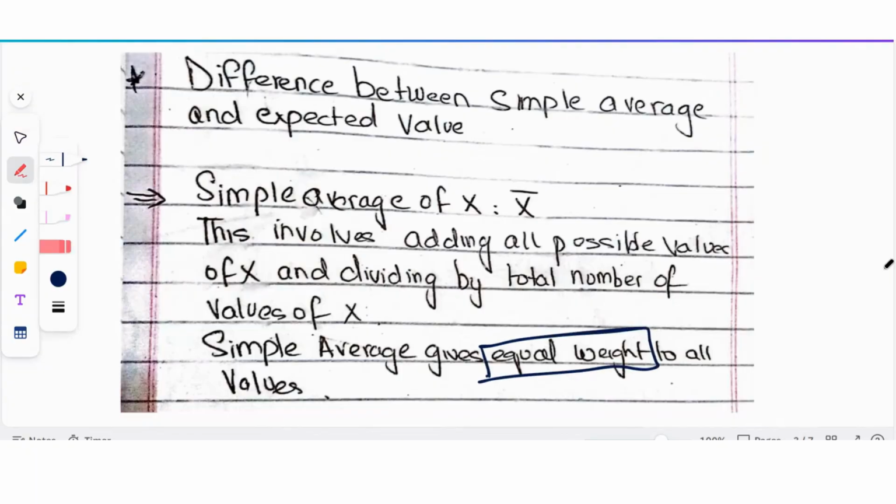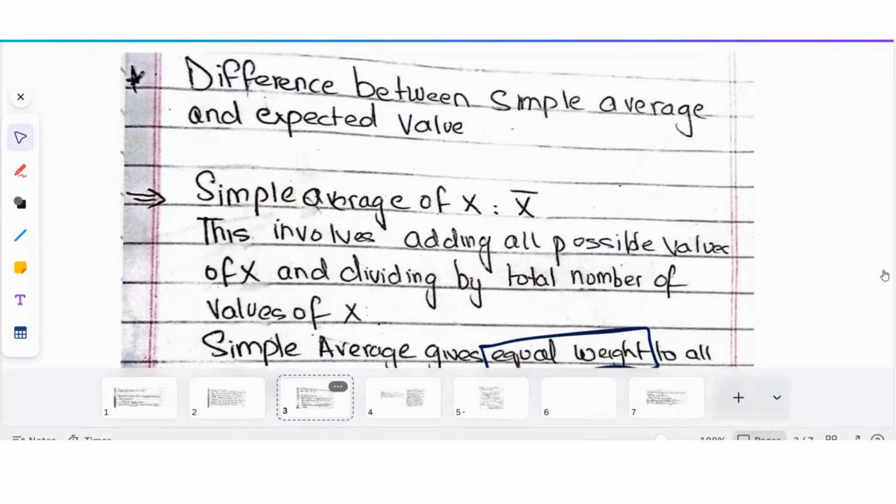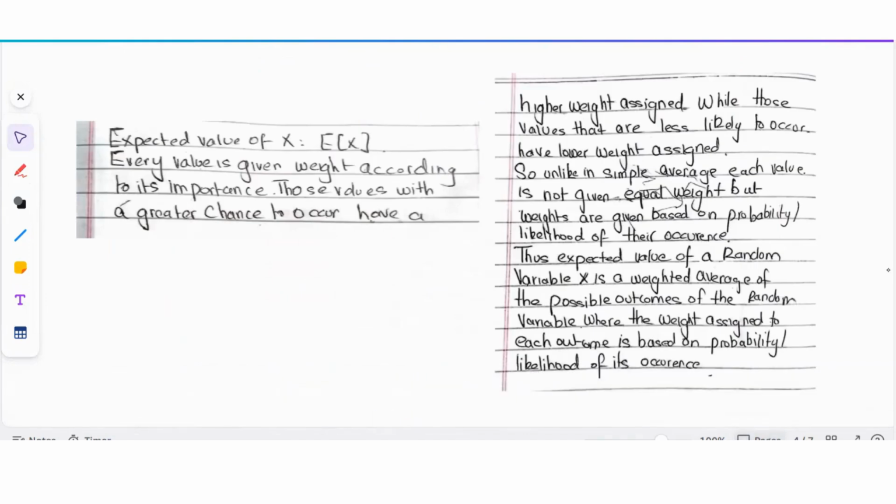So when you're calculating the simple average of X, you take all the possible values X can take and divide by the total number of values, which assumes equal weights for all values. On the other hand, let's talk about expected value. In a simple average, you assign equal weight to each value. But when you're finding the expected value of X, you give weight according to the importance of each value. Those values that have a greater chance to occur have a higher weight assigned, while those that are less likely to occur have a lower weight assigned.